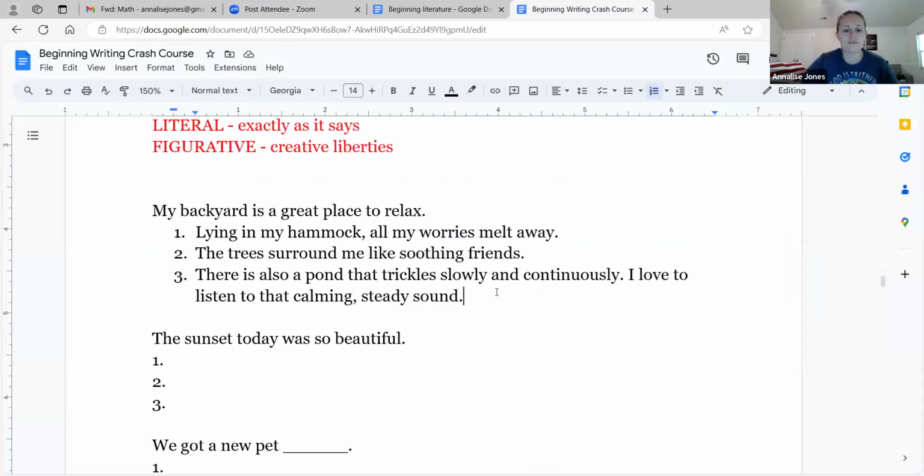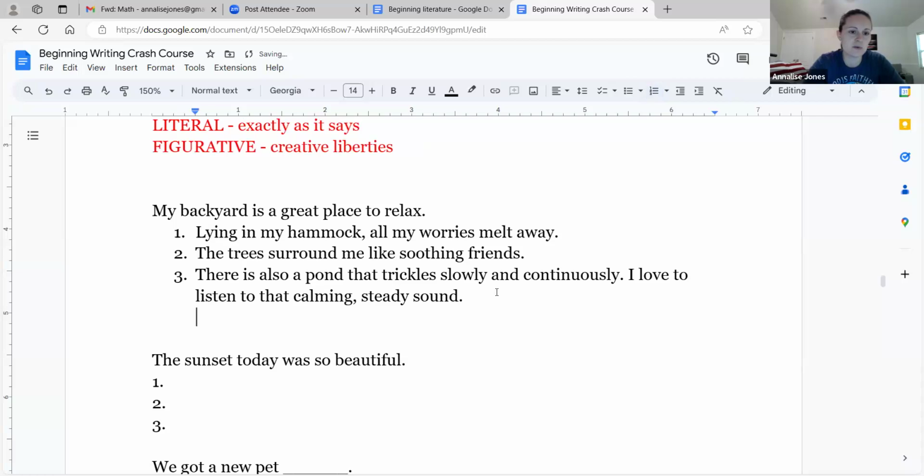Okay, what's the final sentence that I could put at the end of this? Remember, I call this a sprinkle. It's like you're making a recipe, you're building a cupcake, and now you have to put a sprinkle on top just to be like, the end, wrap it all up. I love to be in my yard! And usually there's an exclamation point at the end, just because it's cute, it makes it a little bit cheesy, but then your reader definitely knows that you're done, right? So the whole point of this is wrap it all up, put a bow on it, let your reader know that you're done.